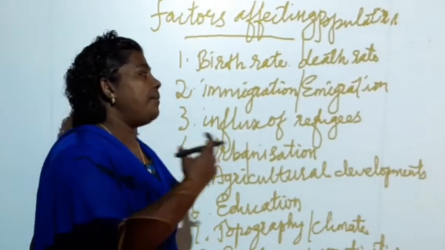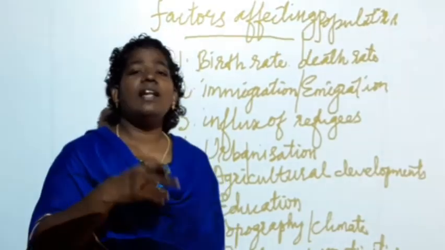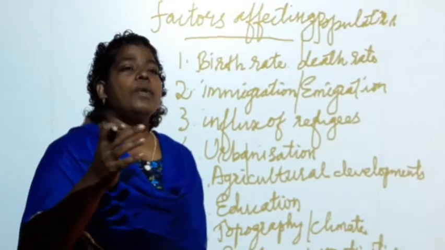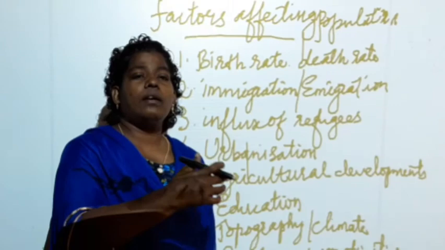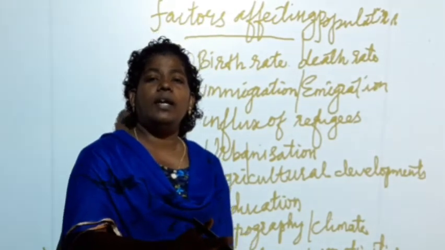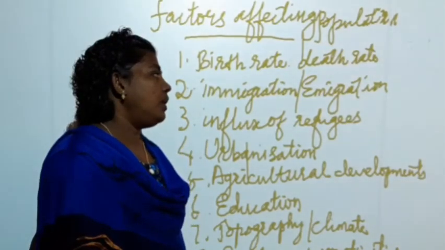Now what is emigration? Emigration means to settle in another part of a country, or to settle in another country. Leaving their land or their country and moving to another country to settle is called emigration.